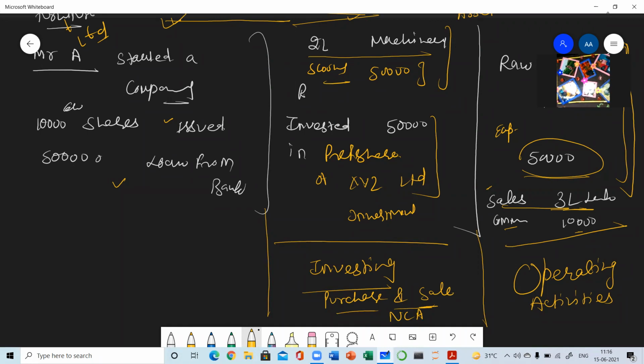When the asset becomes obsolete or there is some problem in the asset, you may have to sell that old asset, and you will be replacing it with a new asset equipped with modern technology. So these activities are known as investing activities. Then this activity is left, which is known as financing activity.